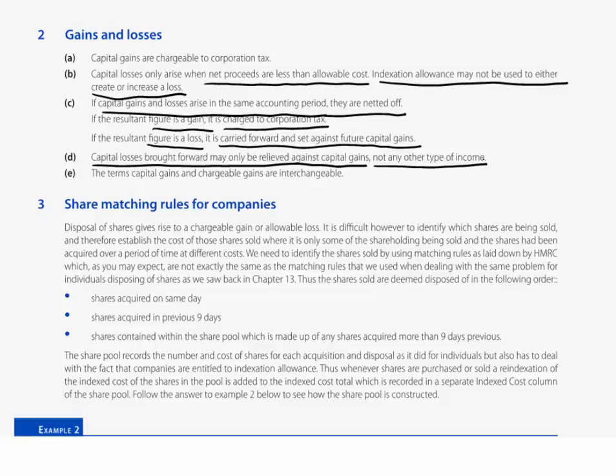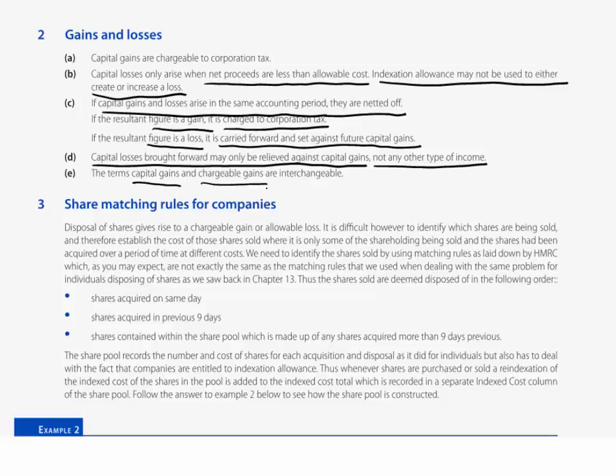What we may see reference to in materials, both this and whatever other text, if any, you may be using, and in terms of answers to exam questions in revision kits, we may see the terms capital gains and chargeable gains being referred to as the same thing. They are interchangeable, therefore. Right, get to grips then with the basic calculation of the gain or loss. It's pretty simple, really. The only new component coming in is the availability of indexation allowance to reduce an unindexed gain down to the chargeable gain, or lowest to nil.